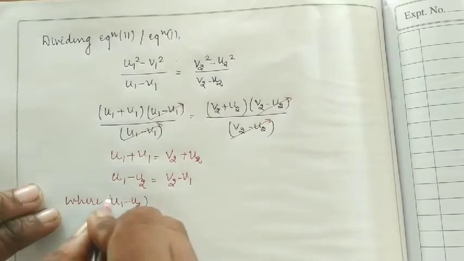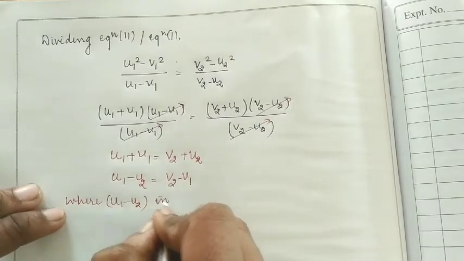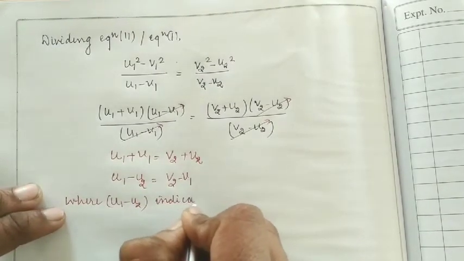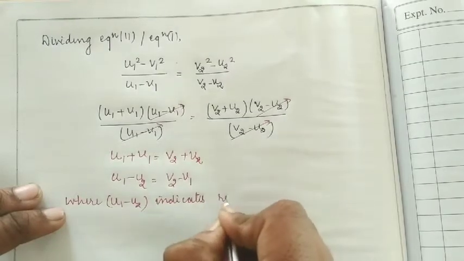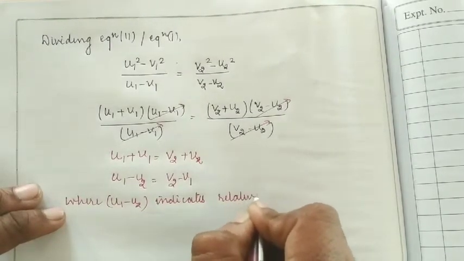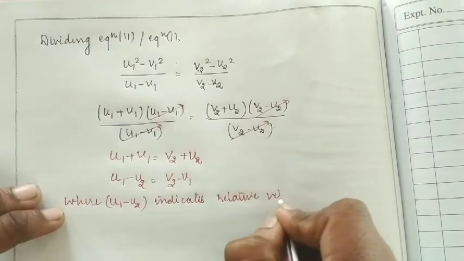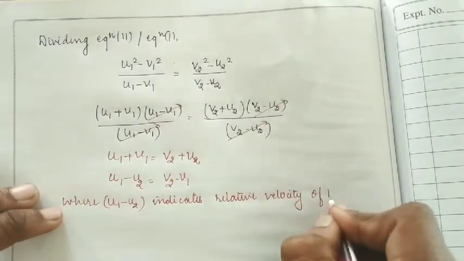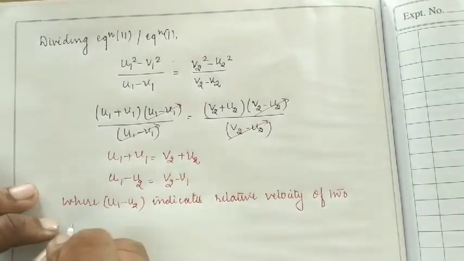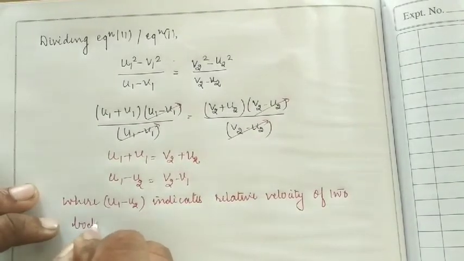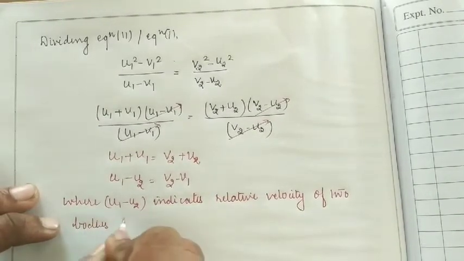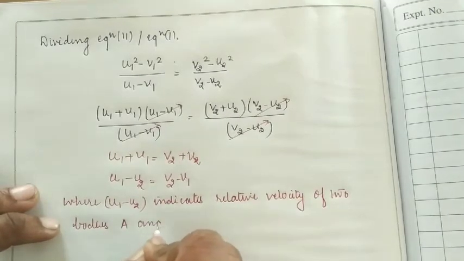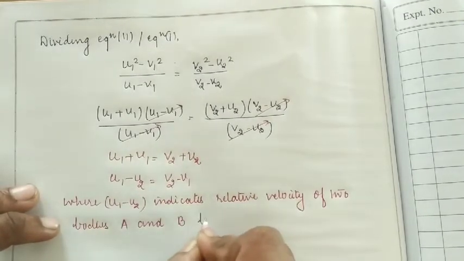So u1 minus u2 indicates the relative velocity of two bodies A and B before collision,